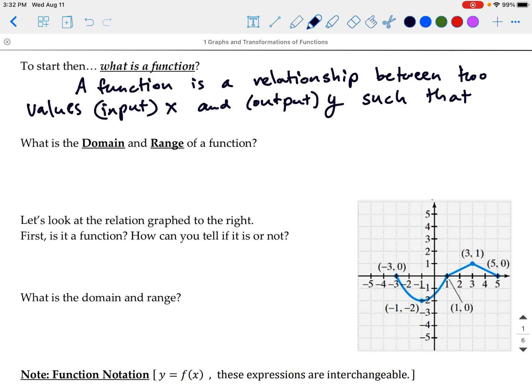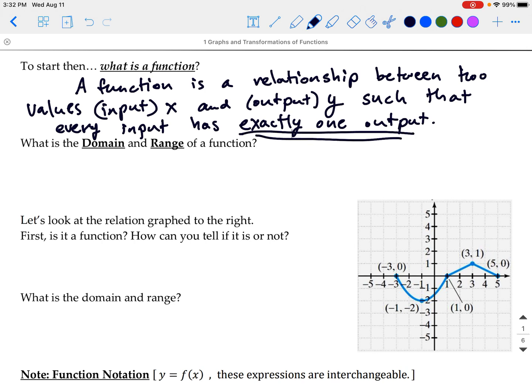But this relationship is such that every input has exactly one output. And that is the key idea here. So we can have relations where when we plug in x, we get a bunch of different y values. And so that would not be a function.